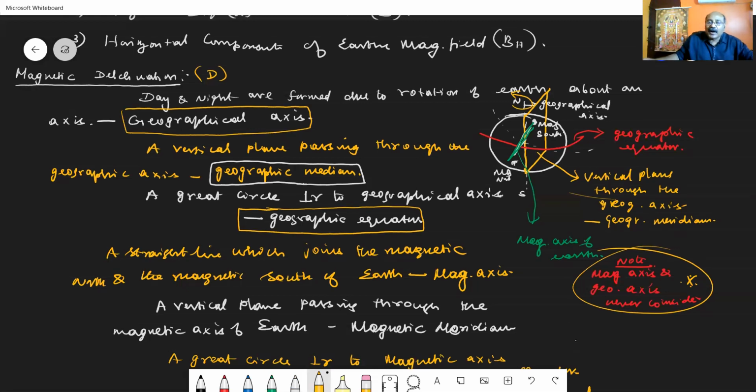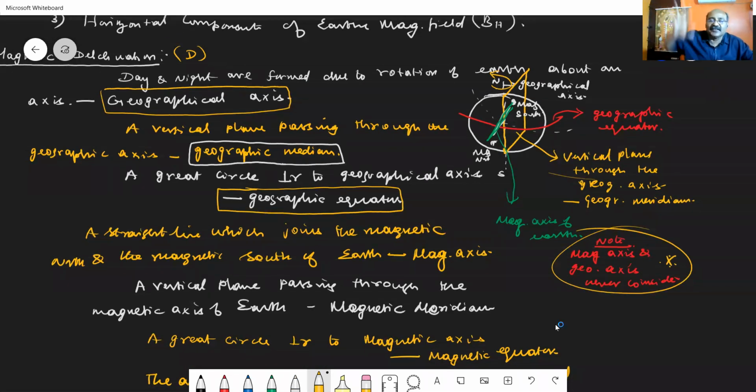Then when you are suspending a bar magnet on the surface of the Earth, the bar magnet comes to rest along the north-south direction, indicating that the Earth has the magnetic south nearer to the geographic north and magnetic north nearer to geographic south. So Earth has magnetic north and magnetic south. They are joined with the help of an imaginary line, which we call the magnetic axis. The magnetic axis is an imaginary straight line which connects the Earth's magnetic north and magnetic south.